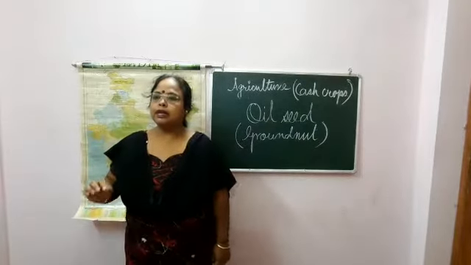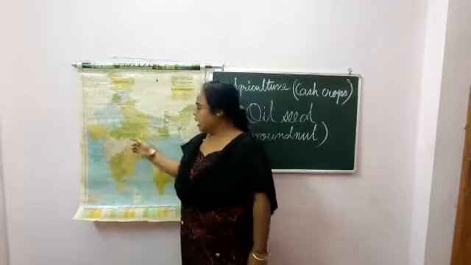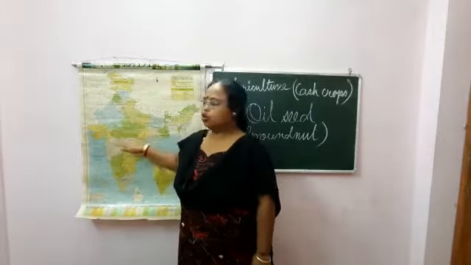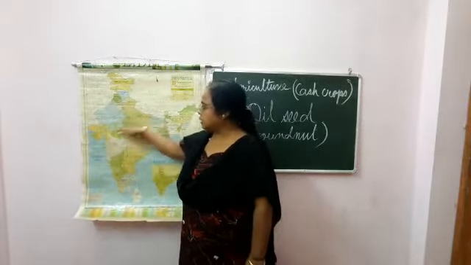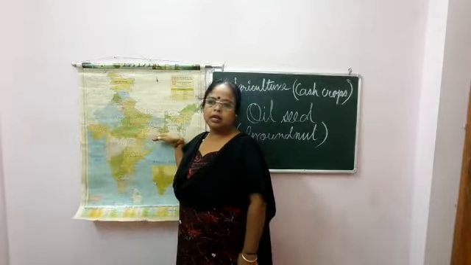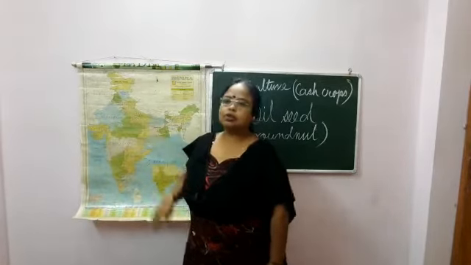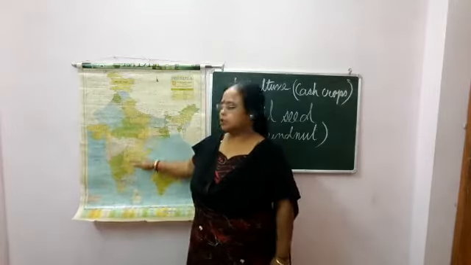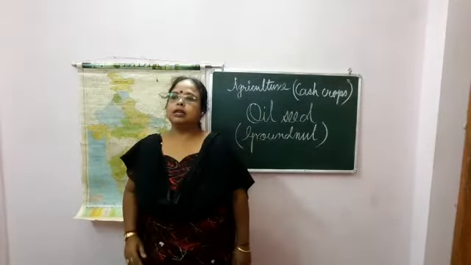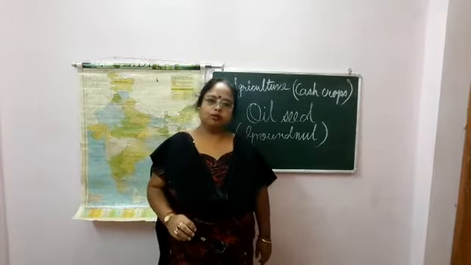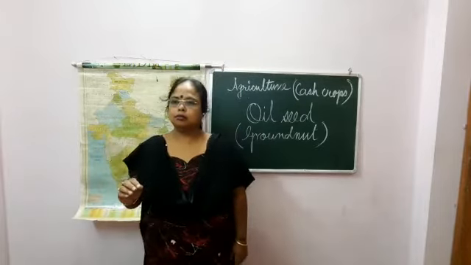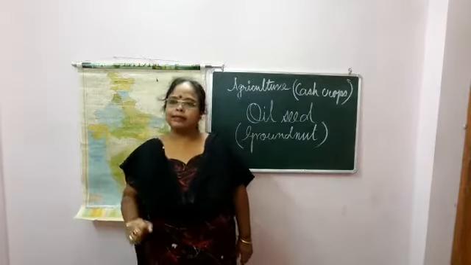Oilseeds are grown mainly in the tropical and subtropical regions. Tropical and subtropical means the area just after 23.5 degrees. India is the leading producer of groundnut and oilseeds.